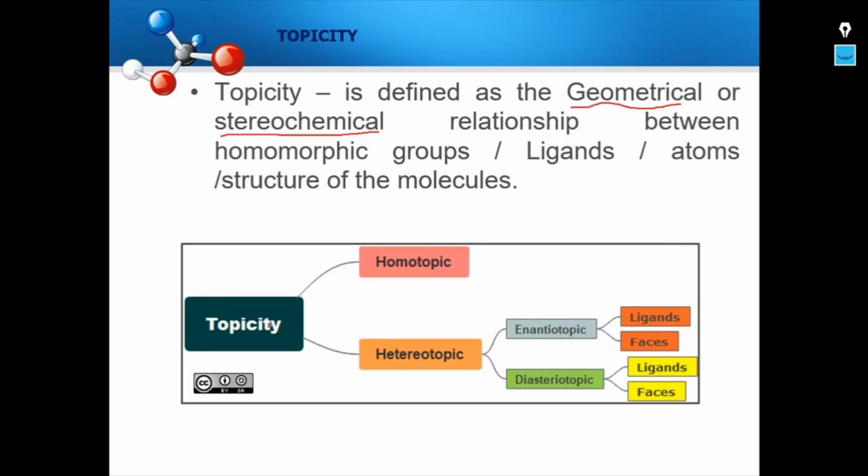So, topicity is further classified into homotopic and heterotopic. Heterotopic is further classified into enantiotopic and diastereotopic, which is further classified into ligands and phases.